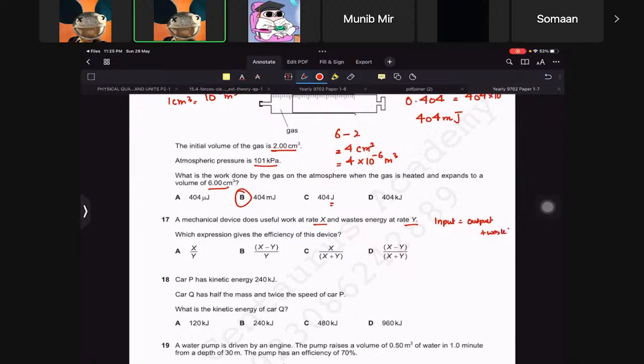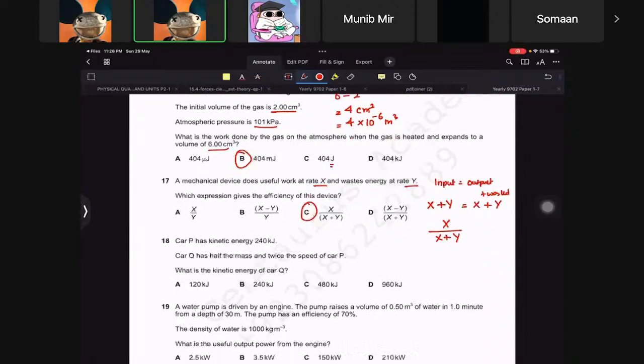Okay, so input should be equal to x plus y, whereas output is x and wasted is y. So efficiency would be x over x plus y. Do we have an answer like that? Yes, we do. That has to be C.